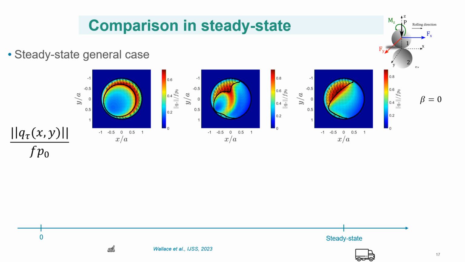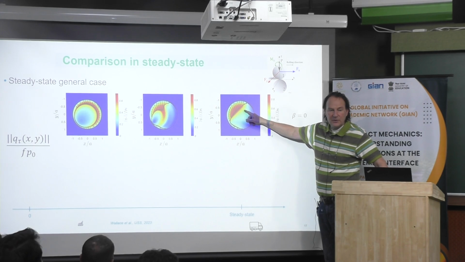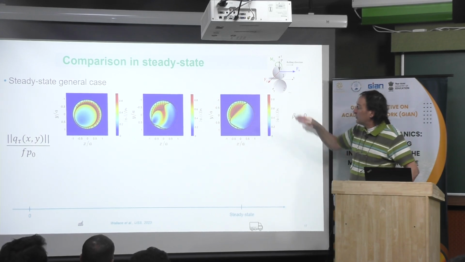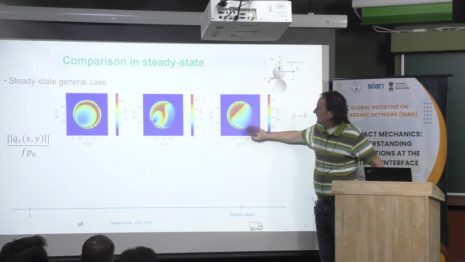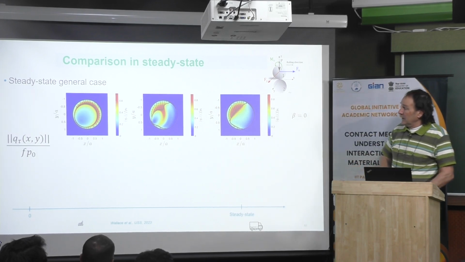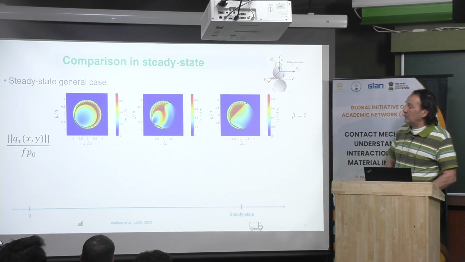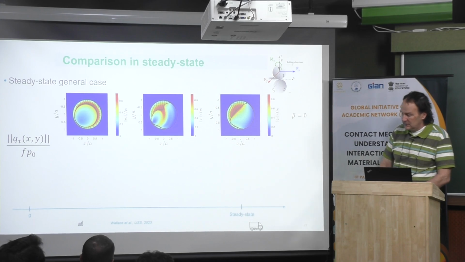So what we try to plot is very small, but there are some small arrows here, which means the direction of sliding. Then the shear stress is opposite to this direction. Then again, S means sliding area, sticking area. Then these are the situations after a certain number of rotations of the ball, but it happens very, very quickly. We reach the steady state regime very quickly.